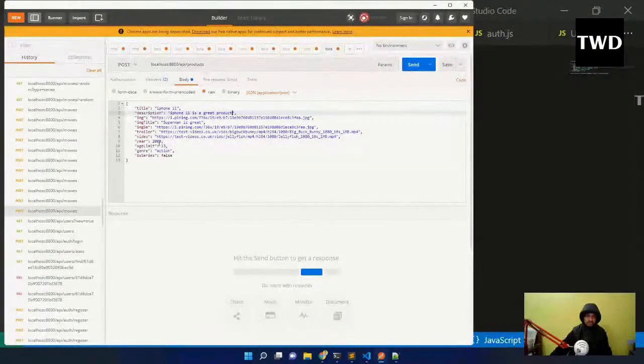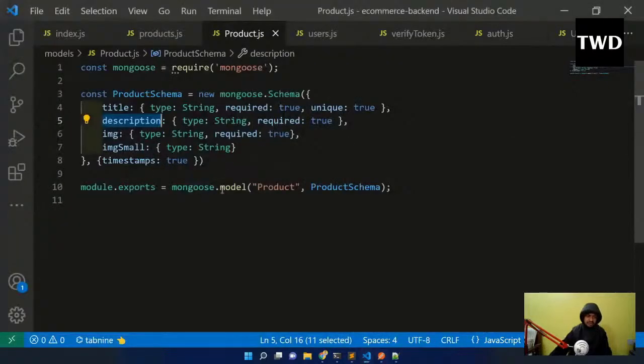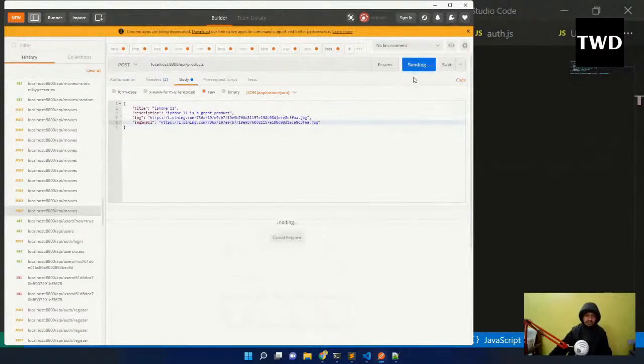I don't have anything else, so let me keep this img only, and img small is there. Let me keep that because I thought nothing else is required. So why is it giving the error? So it is like this. Let me send it, and it is going to have some error.